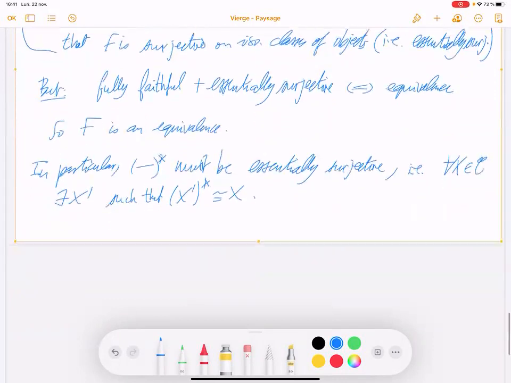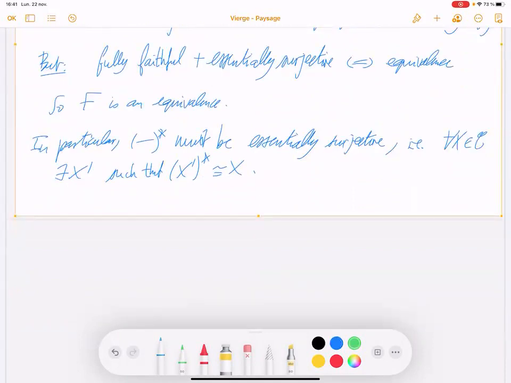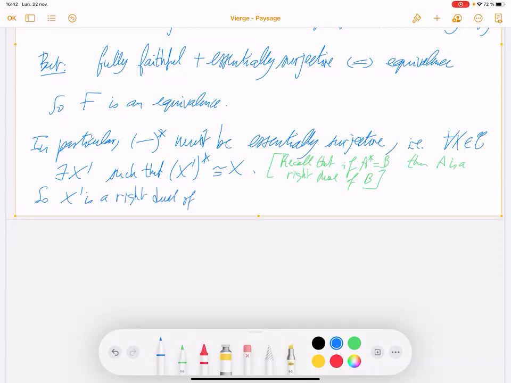And as I said at the beginning, recall that if A star equals B, so if B is a left dual of A, then A is a right dual of B. So x prime is a right dual of x.